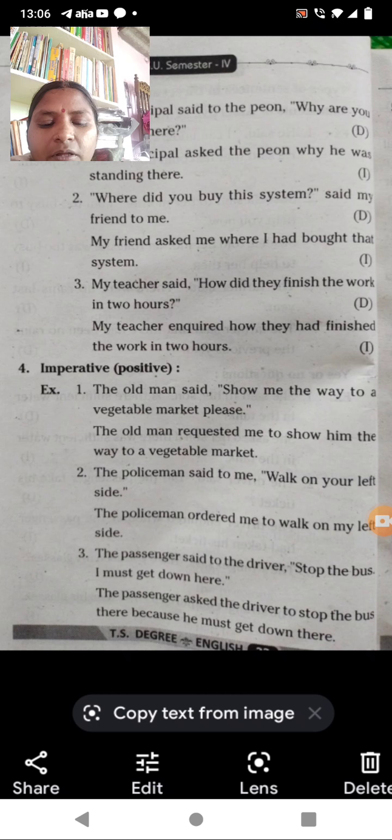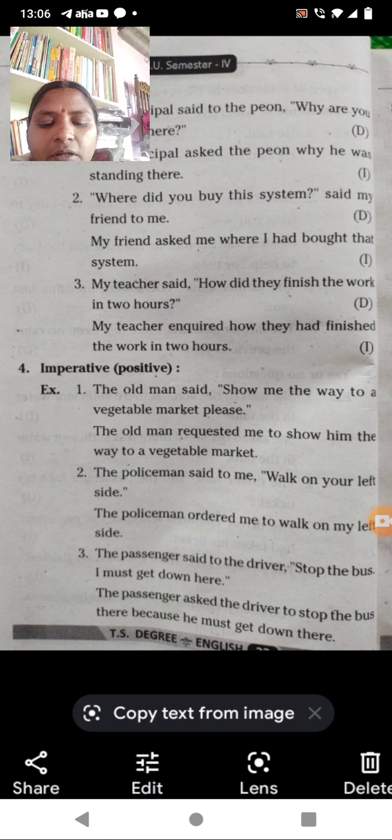So the passenger asked the driver to stop the bus there because he must get down there.